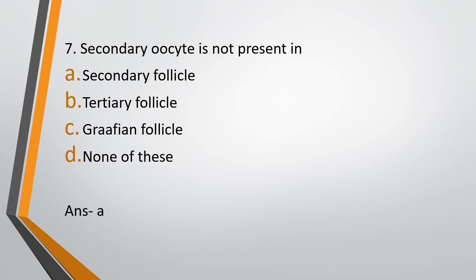Secondary follicle. Primary follicle and secondary follicle contain the primary oocyte. Now when the secondary follicle develops into tertiary follicle, the primary oocyte changes to secondary oocyte by undergoing the meiotic division, right? So secondary follicle doesn't contain secondary oocyte.